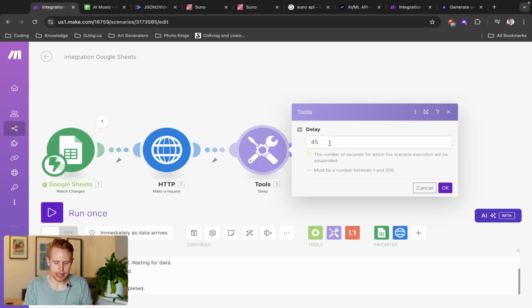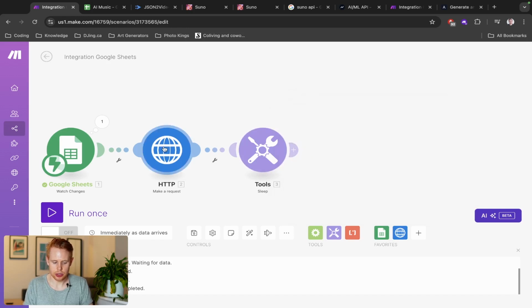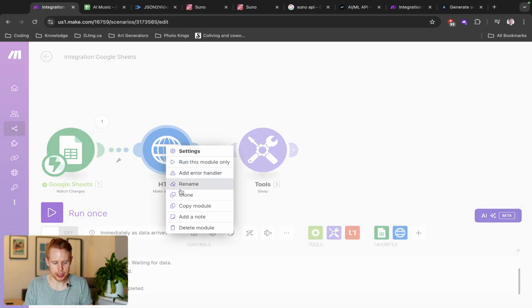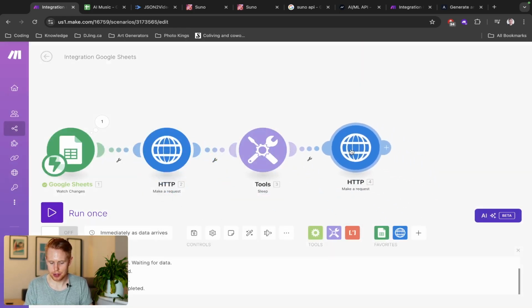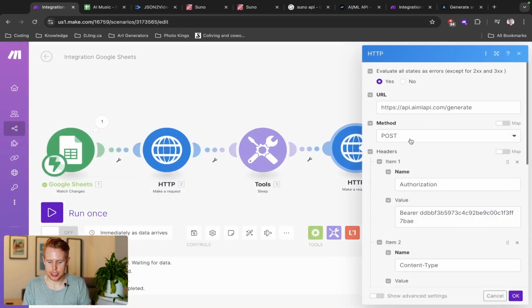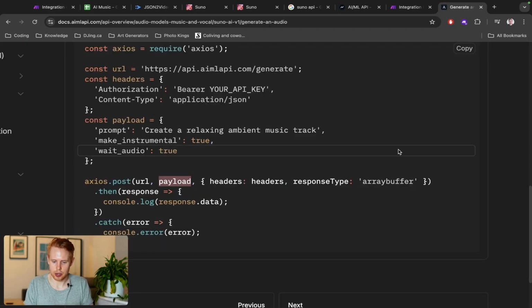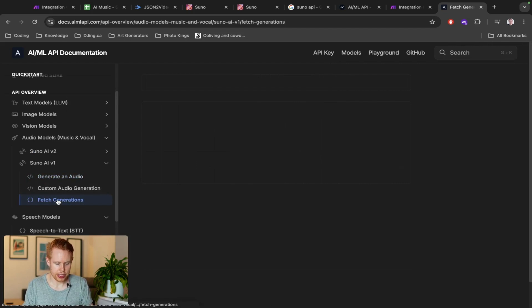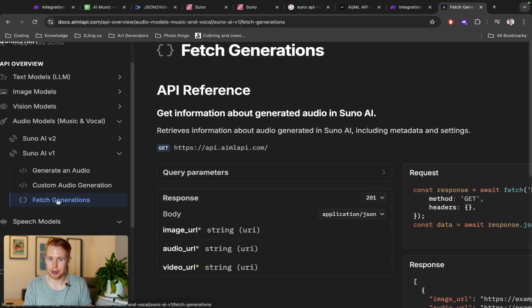And then what we'll do is we'll just call this HTTP module again, and we will receive that video. So I'm going to clone this so that I don't have to type everything out again. And in this HTTP module, now it's going to be a GET request. And if we come back in here and we click fetch generations, fetch is synonymous with saying get. So fetch and get are the same thing.